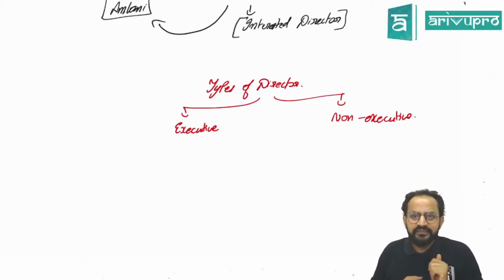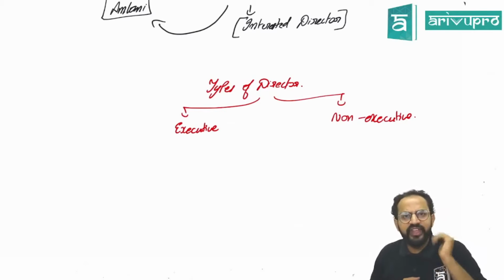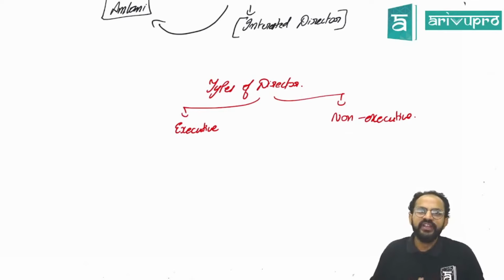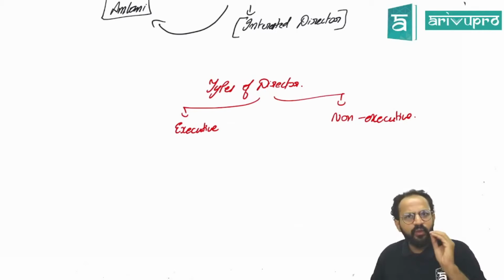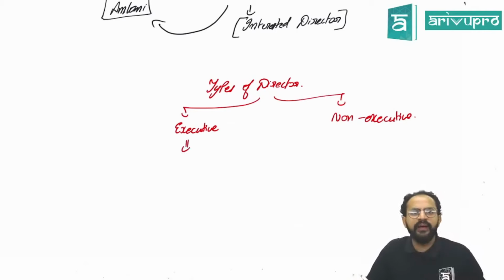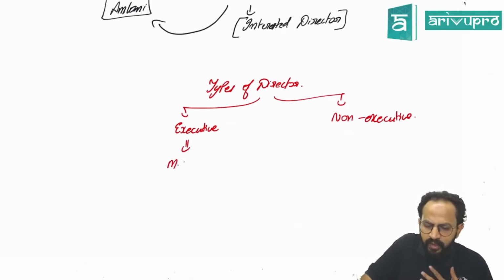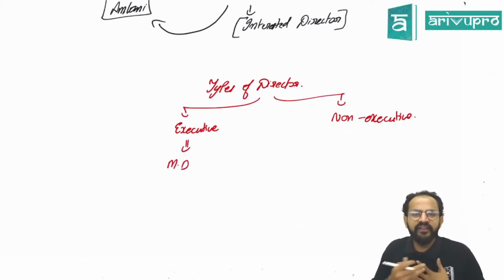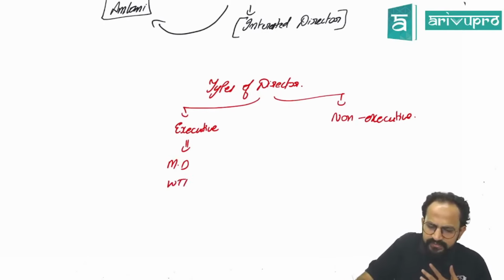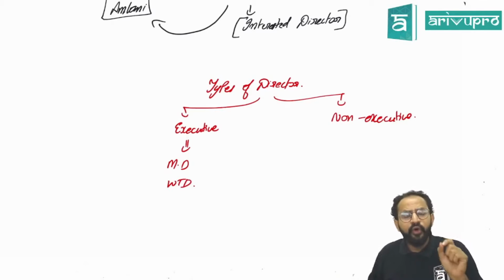Now see, in the Companies Act, when we appoint directors to take care of this particular business, we generally appoint executive directors. Sir, what are these executive directors? A few examples are your managing director, popularly called MD, or a whole-time director, who are involved in the business every day.